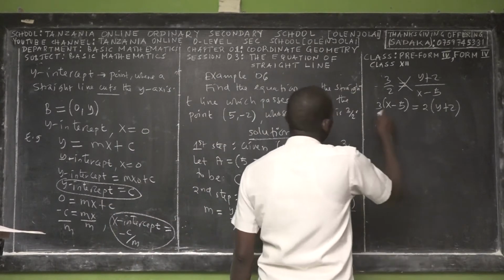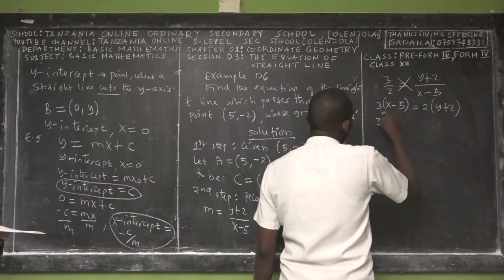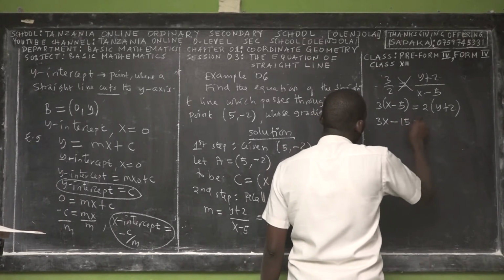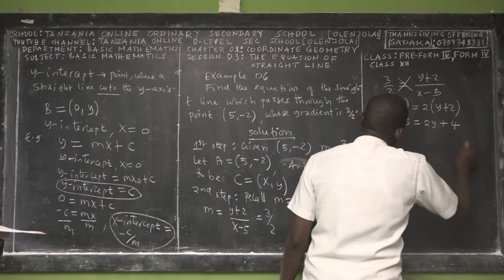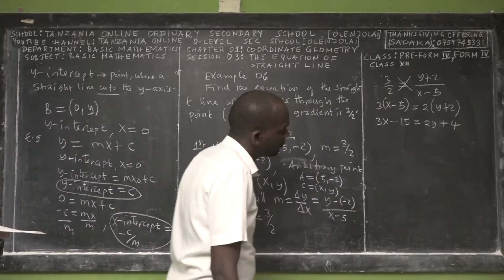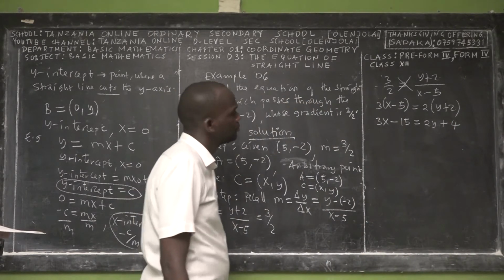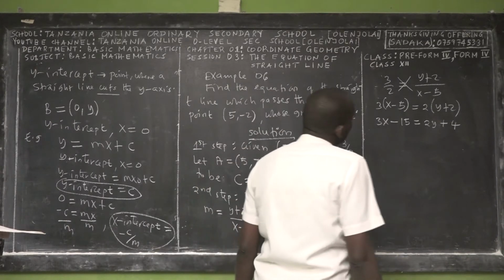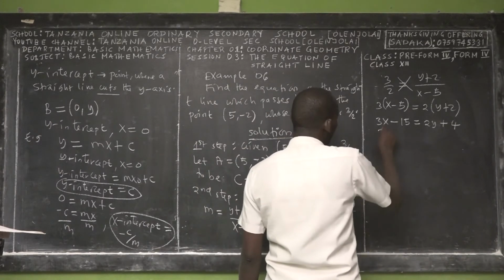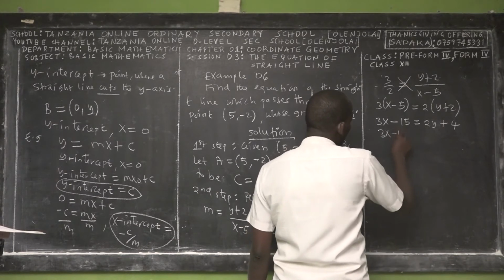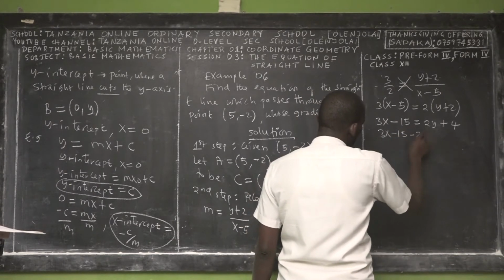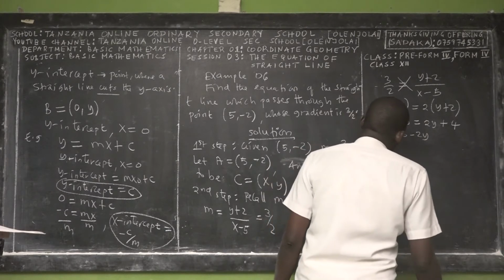So we have 3 times x is 3x. 3 times 5 is 15. 2 times y is 2y. 2 times 2 is 4. So you can write in the general form. Okay? So we can keep on simplifying: 3x minus 15 minus 2y, let's say.